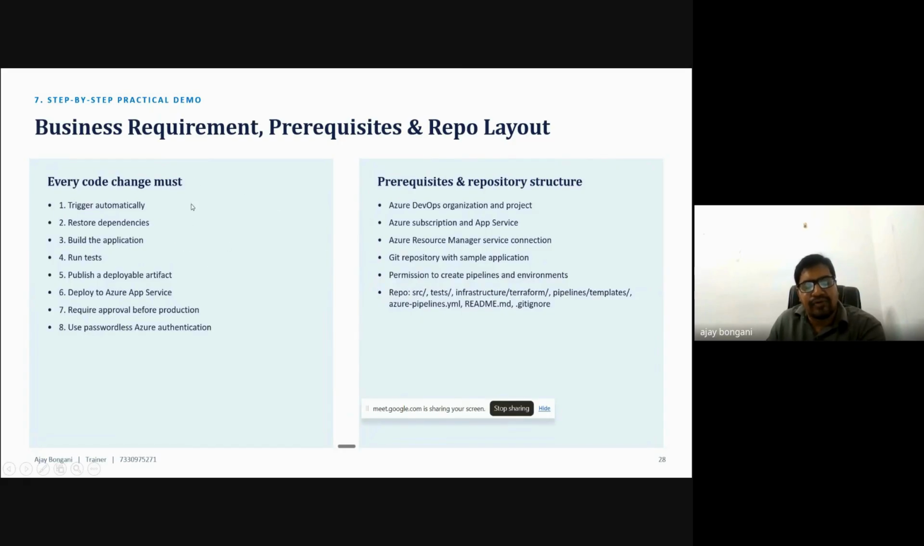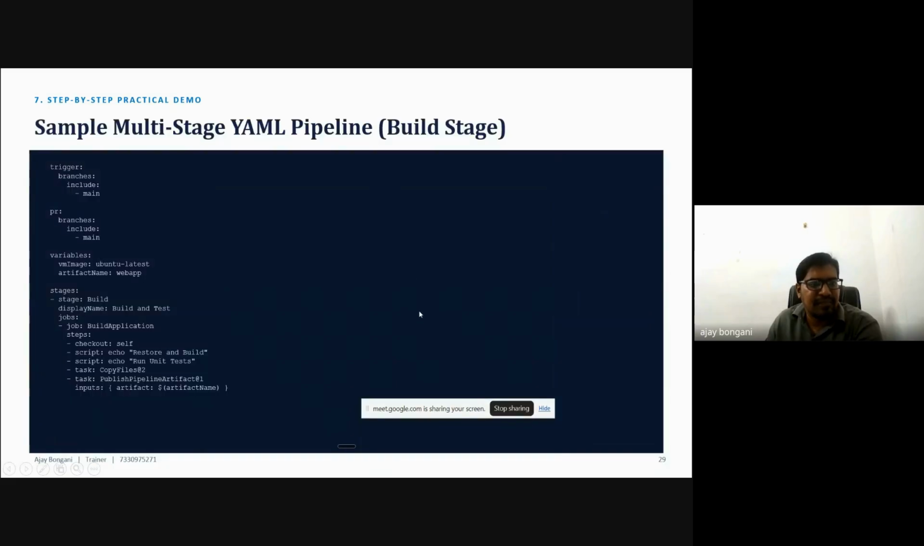Whenever we move on to the practical orientation, we'll discuss what code will be triggered and how it can be restored. Those are the concepts. This is the organization. What are the prerequisites required? To set up this Azure DevOps CI/CD pipeline integration, first we need an organization, and then we can create the project. A subscription is required, and a Resource Manager service connection. Those are the things we'll discuss in the sessions.